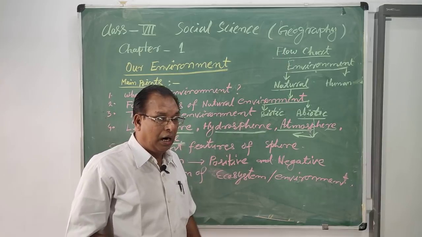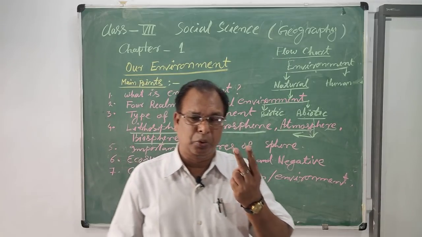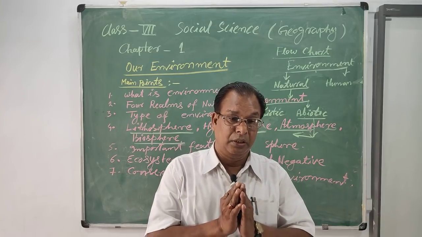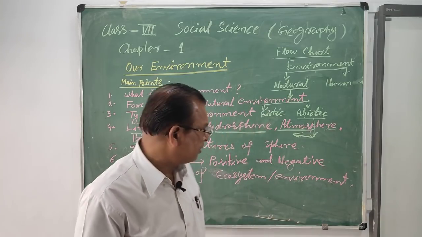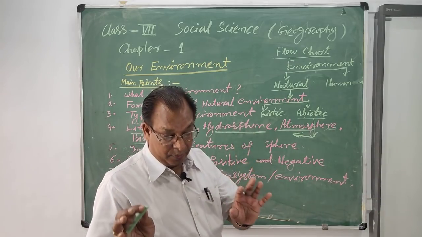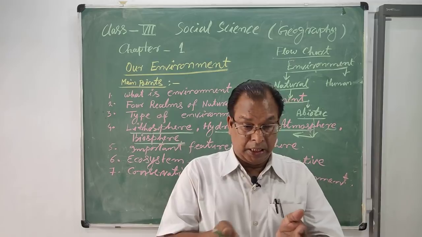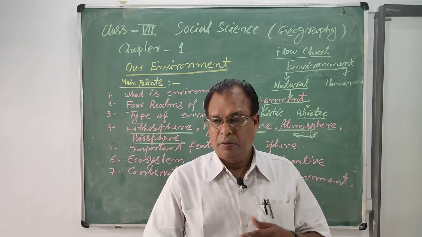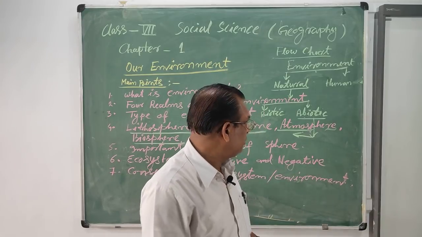The earth crust is also divided into two parts: first is the continental crust and another is the oceanic crust.